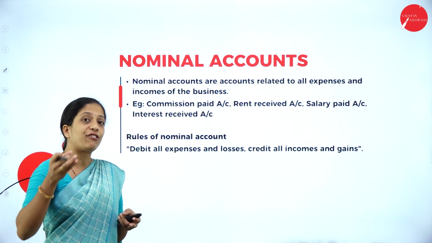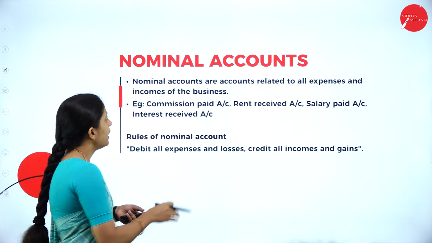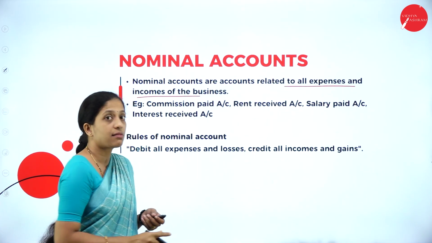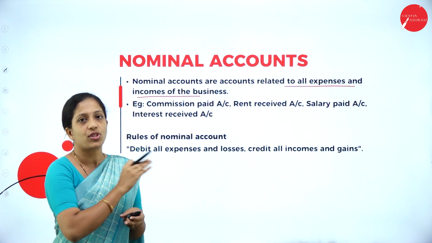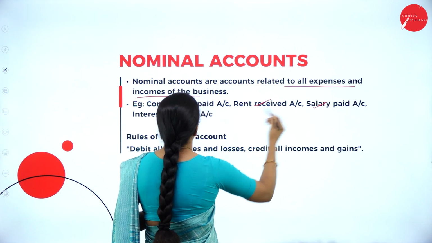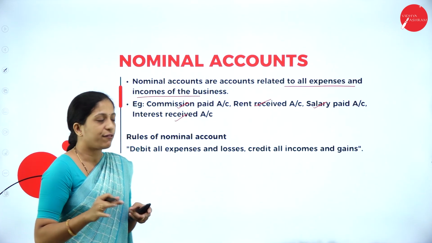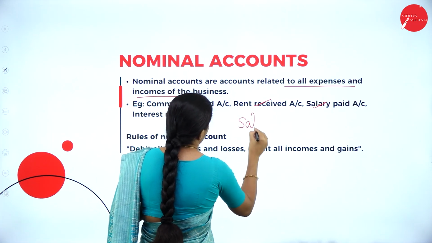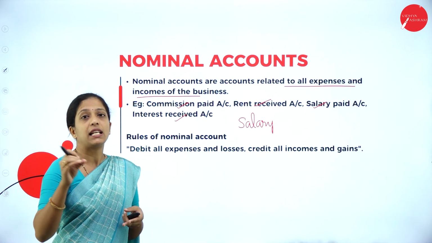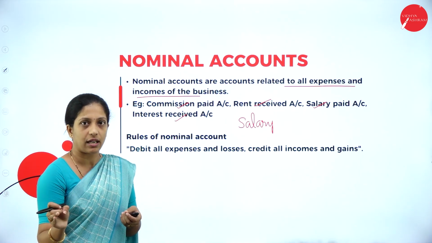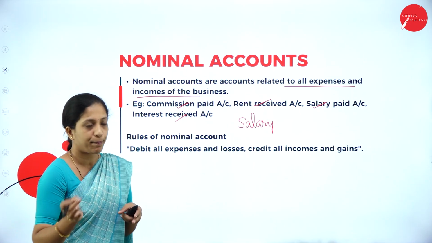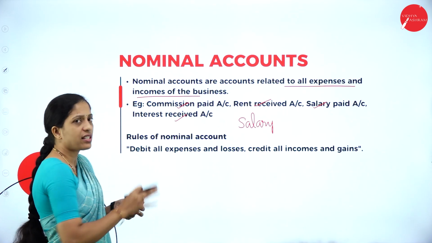Nominal account is related to all expenses and incomes. Nominal accounts are all accounts related to expenses and incomes of the business. Anything which is paid or received comes under nominal account. Now see here: commission paid, rent received, salary paid, interest received. If nothing is mentioned, for example if they have just given salary, it is understood that it is salary paid. If we have received, they'll mention salary received, rent received, commission received. If they have just given salary, rent, commission, then it is understood that it is paid. Now hope you are clear. This is easy to classify.